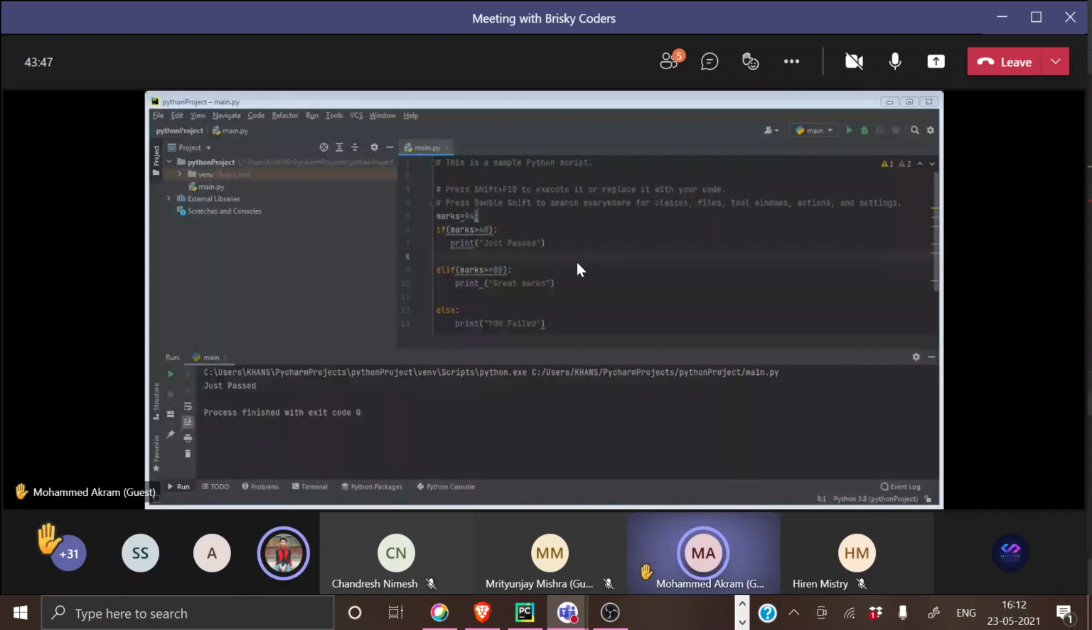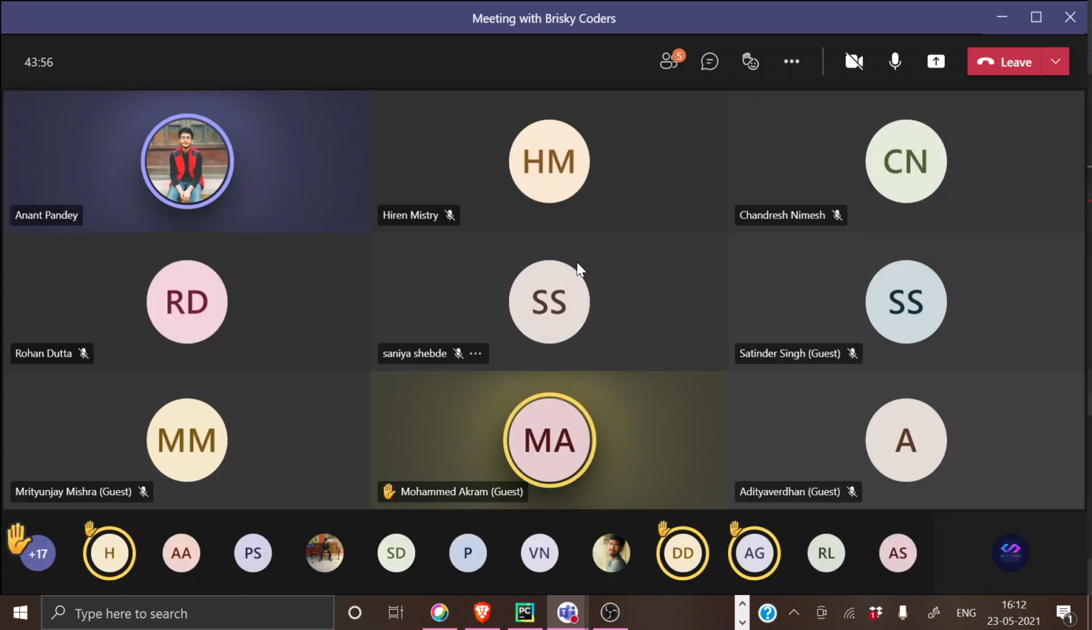Okay, sir. Thank you. Another doubt: are we allowed to use a nested if inside elif or not? Yeah, you can use it. All right, thank you.